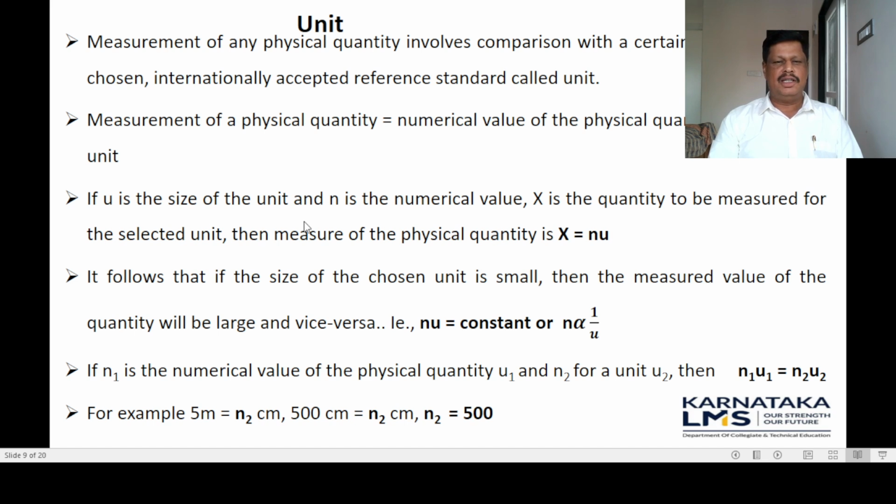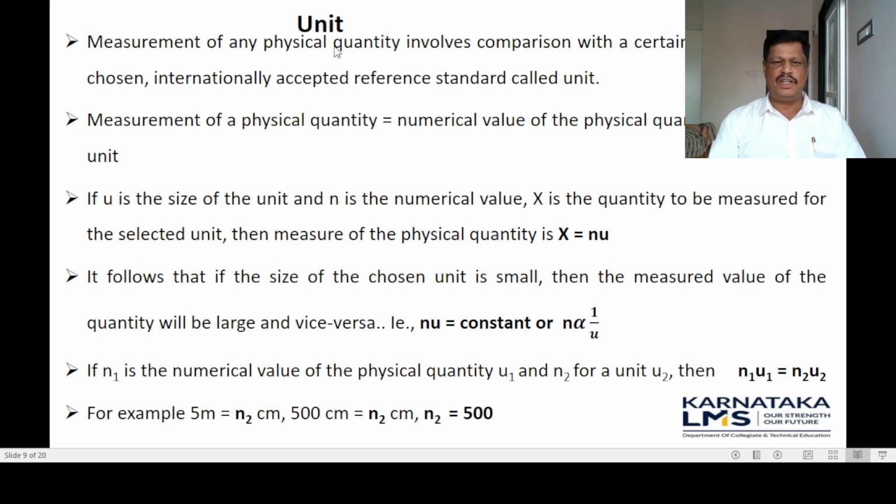So what is a unit? We all know that physics is a science of exact measurement. Measurement of any physical quantity involves comparison with a certain basic, arbitrarily chosen, internationally accepted reference standard called a unit. So a unit is a standard reference chosen to measure a physical quantity of the same nature.